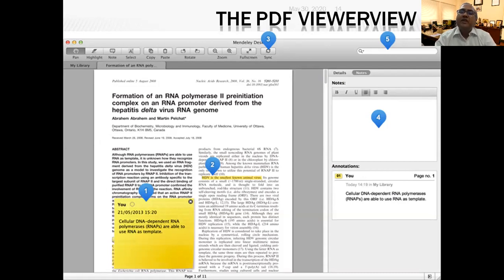And when you will be writing a thesis or research paper in MS Word, suppose you have marked a quotation here. Now start writing in MS Word, and you want to add that quotation in your paper. It is very well integrated with MS Word. You click on insert quotation.